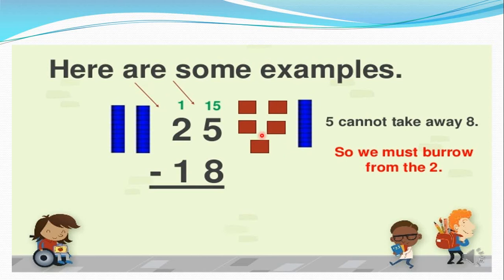First of all, 25 minus 18. Look at the upper digit: 5 minus 8. Is this possible? No. 5 cannot take away 8. So we must borrow from the 2.